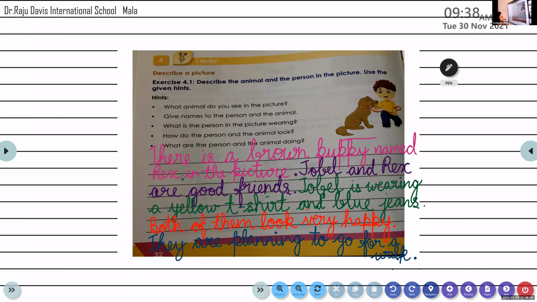Adityan, read it. Jobel and Rex are good friends. Yes, very good. Jobel and Rex are good friends. Thank you, my dear.